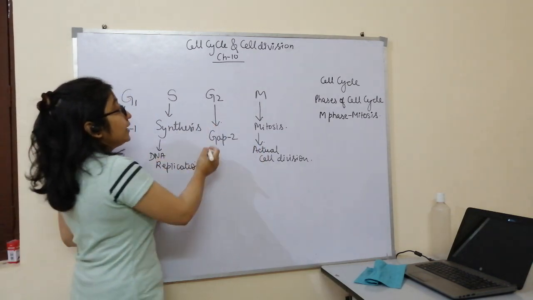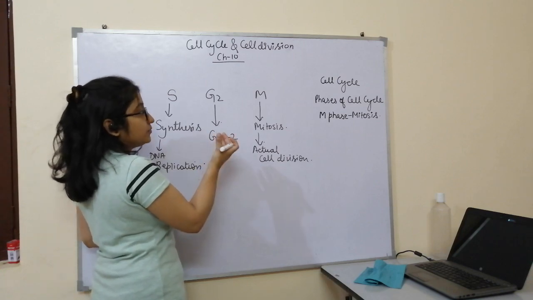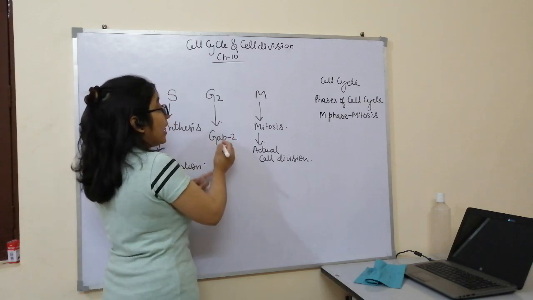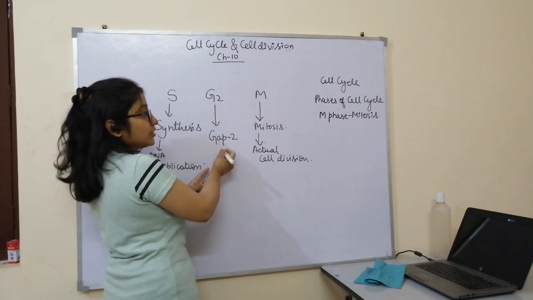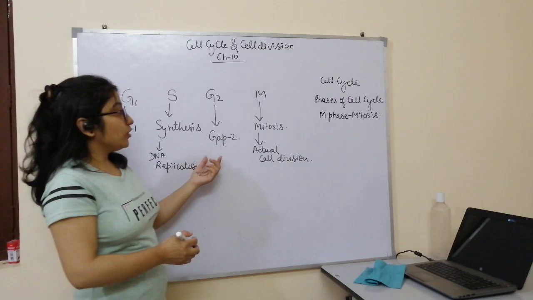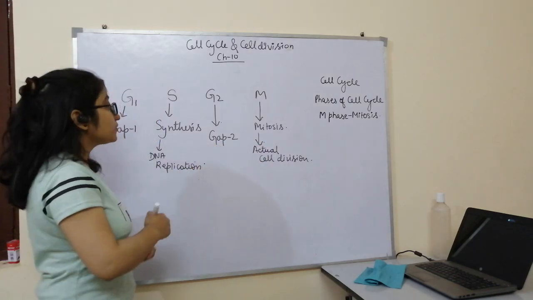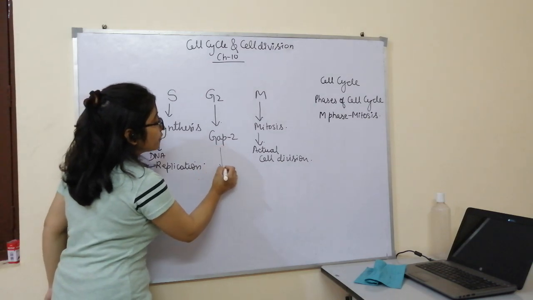Gap 2 phase also ensures whether the cell has a sufficient amount of resources or not. If the cell does not have sufficient resources, then again gap 2 phase will not allow the cell to enter into the mitosis phase. So what are the functions of gap 2?